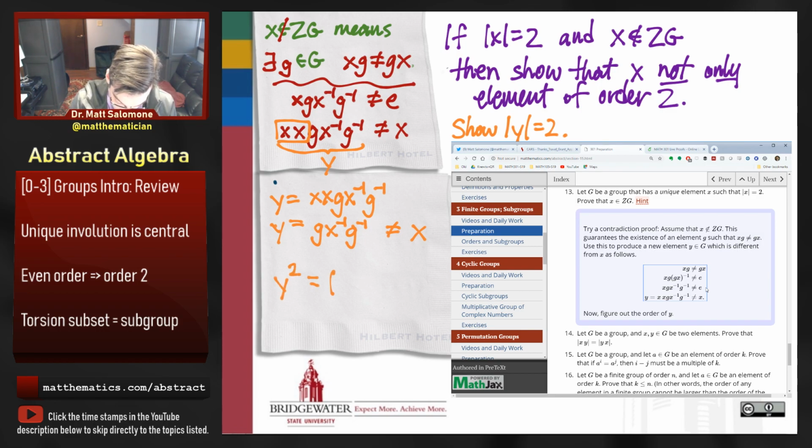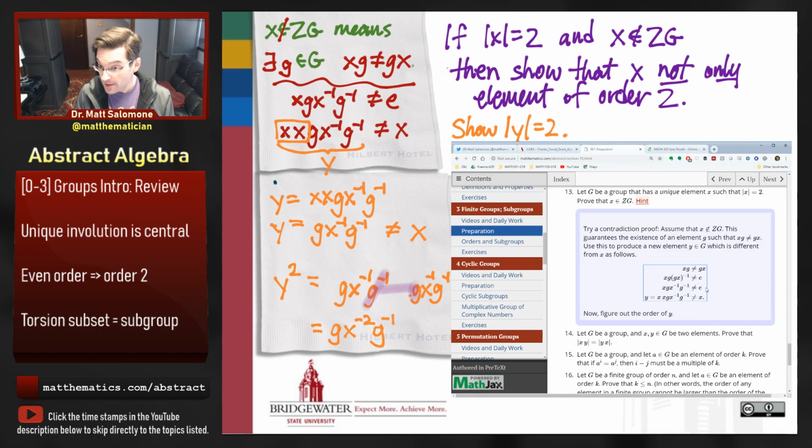Y squared is gx inverse g inverse times gx inverse g inverse. And by the associative property for groups, I can forget where these parentheses are situated. I can remove them. And when I remove them, I end up getting a g inverse multiplied by a g right next to one another that are just going to cancel. And I'm going to get g x inverse times x inverse. So x inverse times x inverse, that's going to be x to the minus 2 times g inverse.